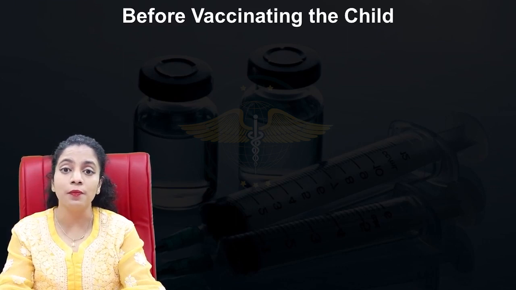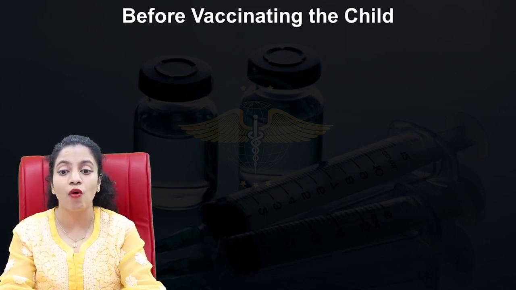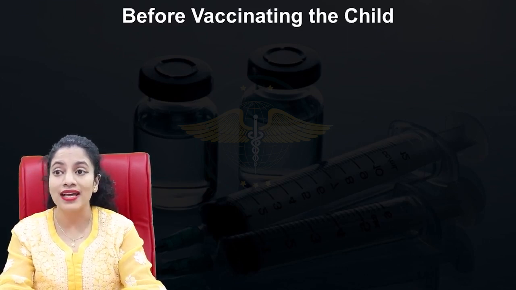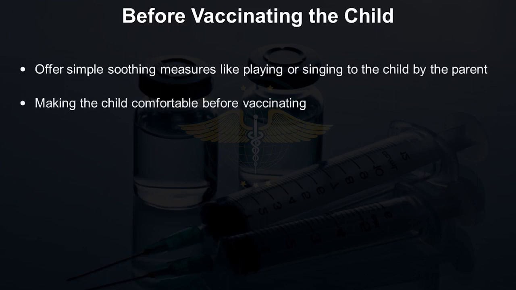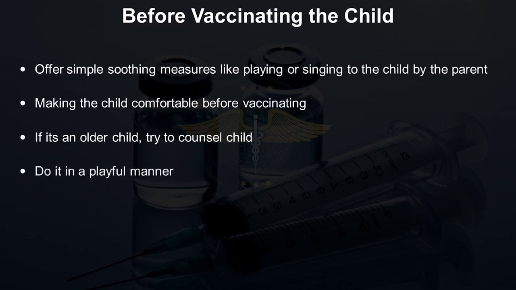What can be the simple measures taken before vaccinating the child to make vaccination a more painless procedure? We can offer simple soothing measures like playing or singing to the child by the parent. We can make the child comfortable by letting him play with some toys before vaccinating. If it's an older child, we can counsel the child or talk a little about his hobbies in school. We can vaccinate them in a playful manner.